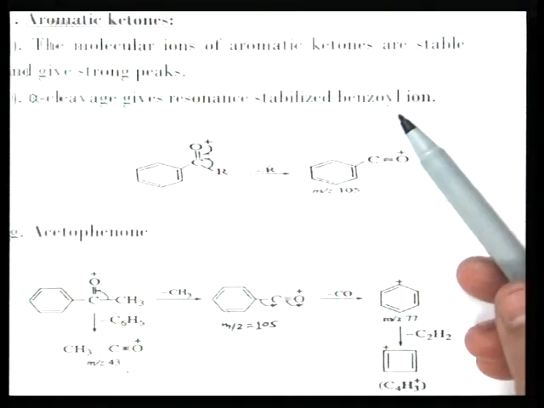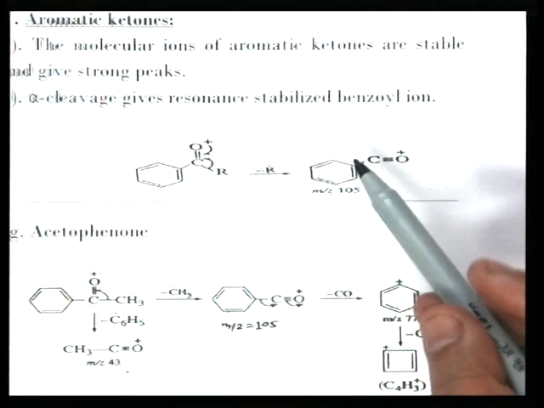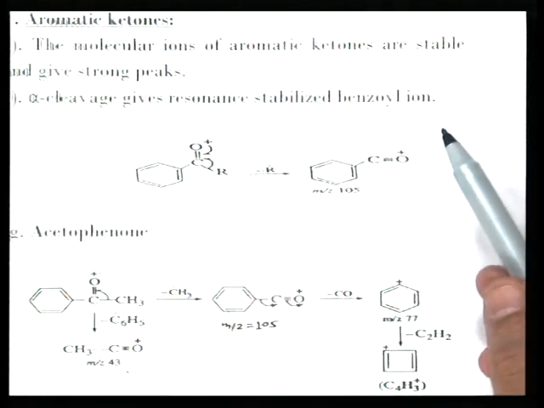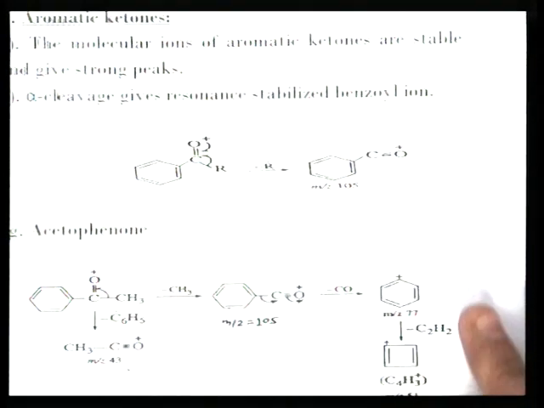Now, aromatic ketones. In aromatic compounds the molecular ion peak is strong, and alpha cleavage gives a resonance stabilized benzoyl ion. Here the fragmentation of acetophenone is shown.